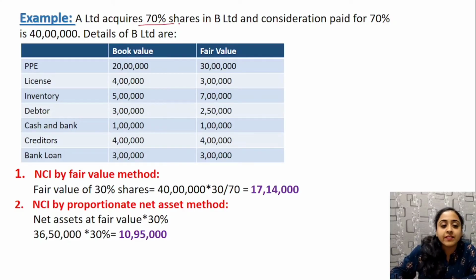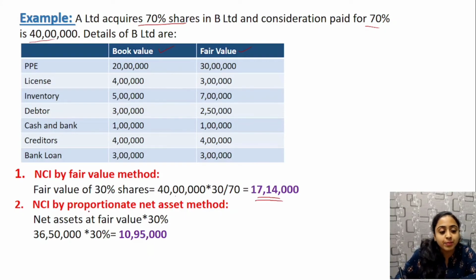A Limited acquires 70% shares and pays 40 lakh rupees for the 70%. The book value and fair value of B Limited are both given. It acquires only 70% and the business continues; it is not wholly acquired. Now we have to calculate non-controlling interest. How to calculate? First, by the fair value method: 30% shares, 40 lakh into 30 upon 70. We multiply with the share and the market price. The market price is 40 lakh for 70%, so for 30% it will be 17 lakh 14,000. This is the non-controlling interest value.